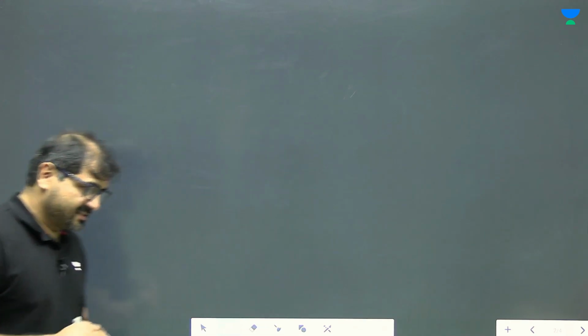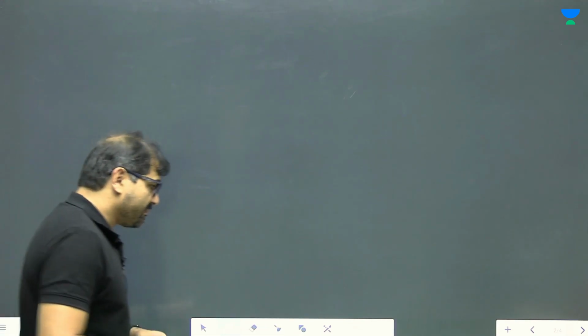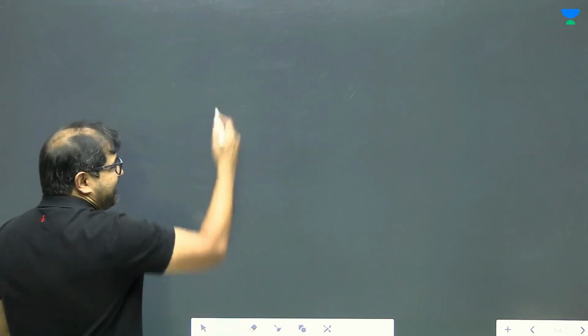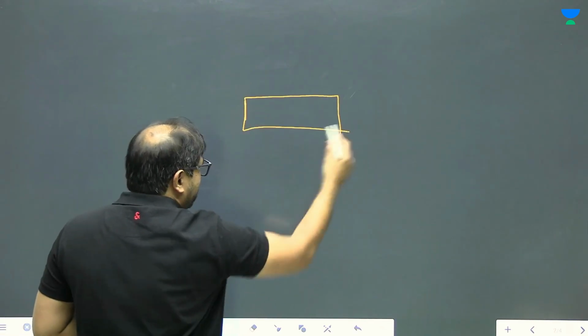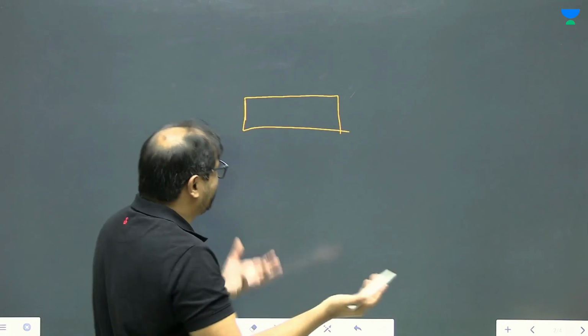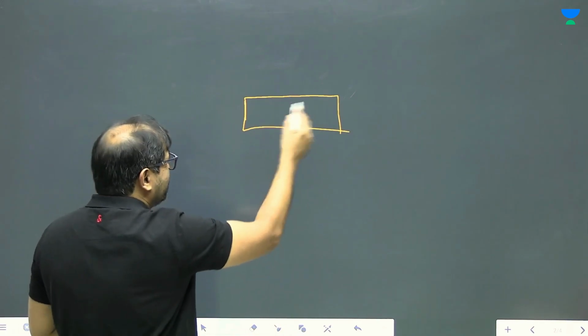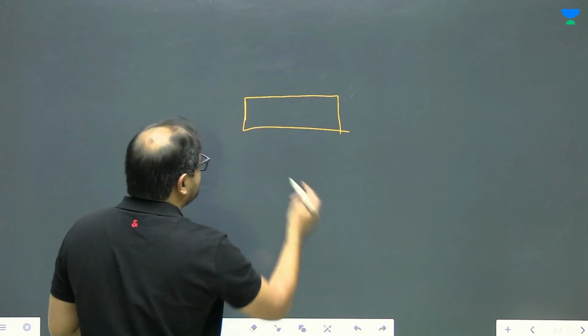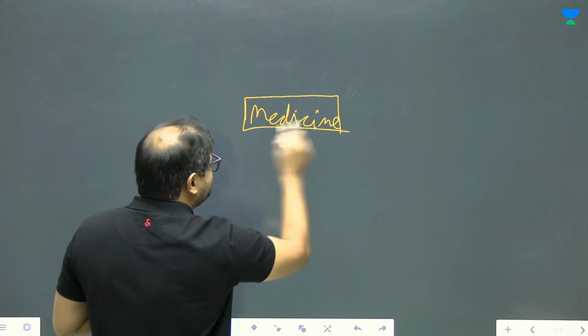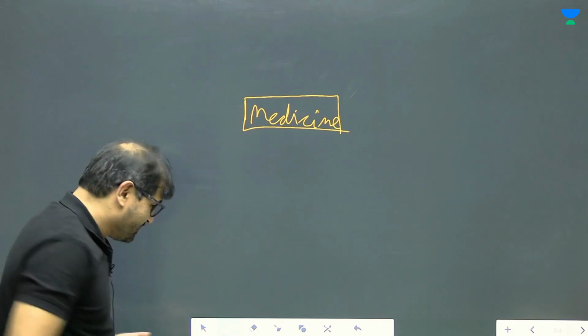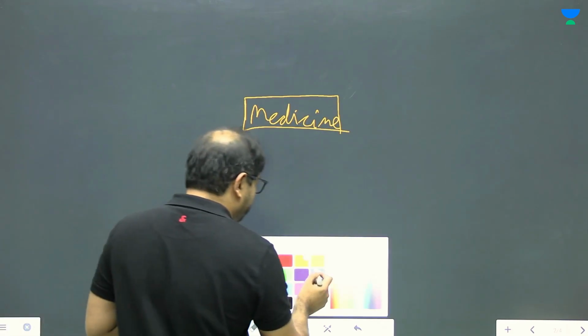So, to understand this, if we make the logical sequence, for example, the field of medicine, biology, right? To study medicine, you should know biology, right?